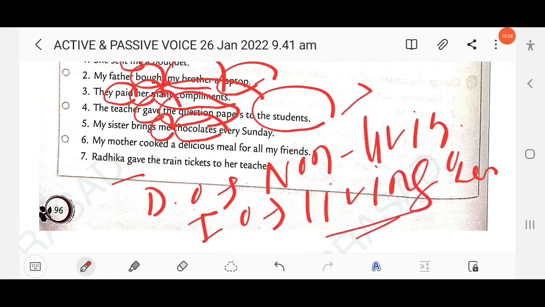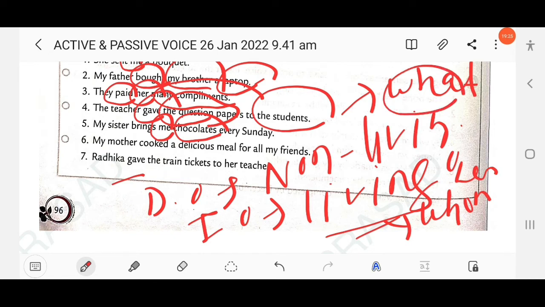To know the direct object, we need to ask the question what to the verb, and to know the indirect object, we need to ask the question whom. So my sister brings, for whom? For me. So you know here me is the indirect object. Brings what? Chocolates. So chocolates is the direct object. Clear?